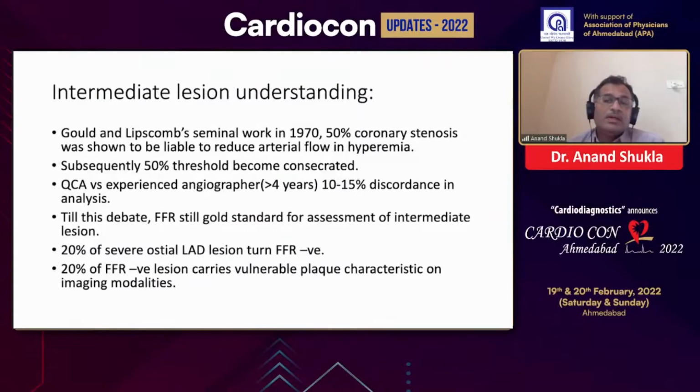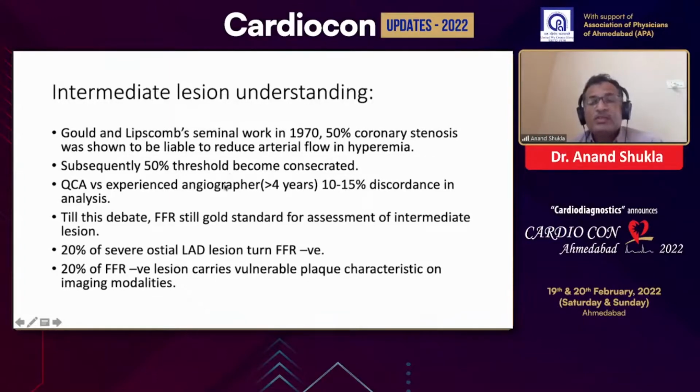So we define briefly the intermediate lesion. The definition was given in 1997 by Cole and Lipscomb from an animal model. After that, it has never been tested in any trial. The 50% threshold has been accepted as part of the intermediate lesion.